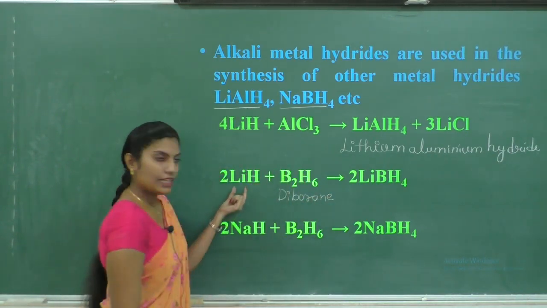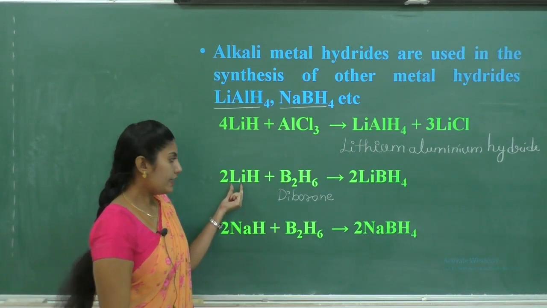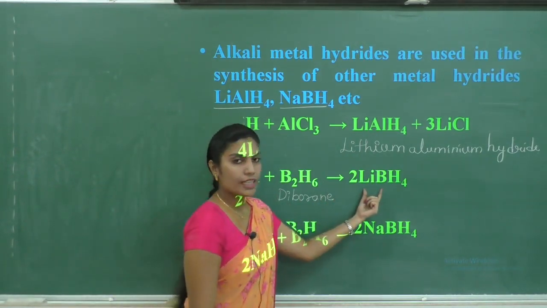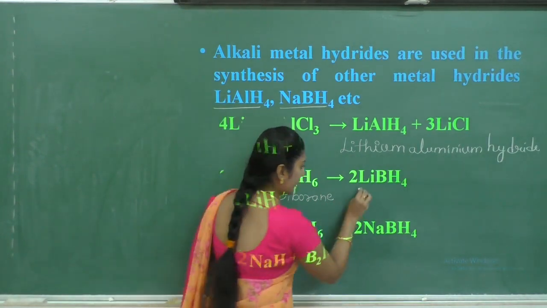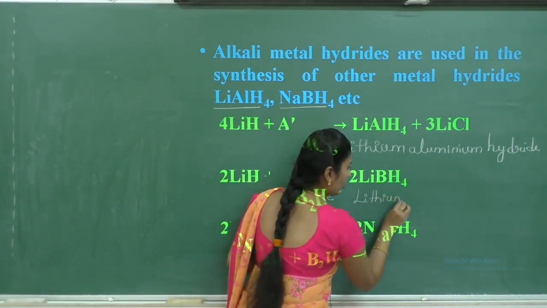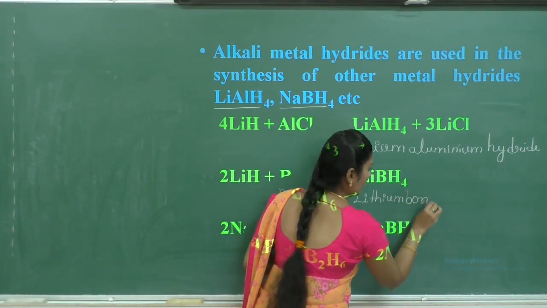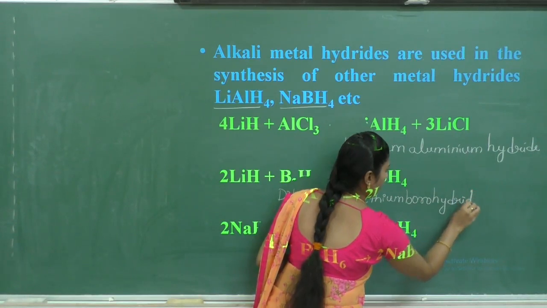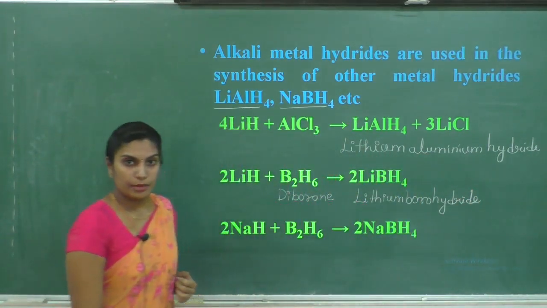When this lithium hydride reacts with diborane, it gives lithium borohydride. Remember the point.